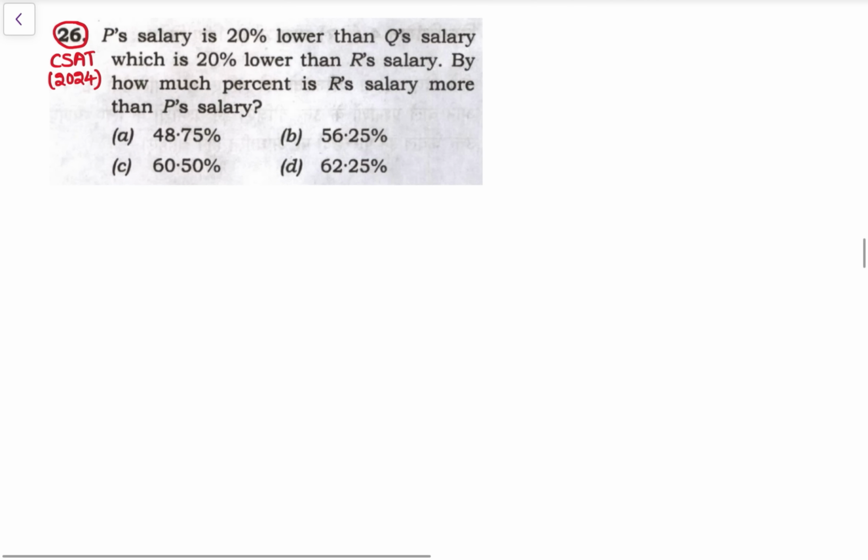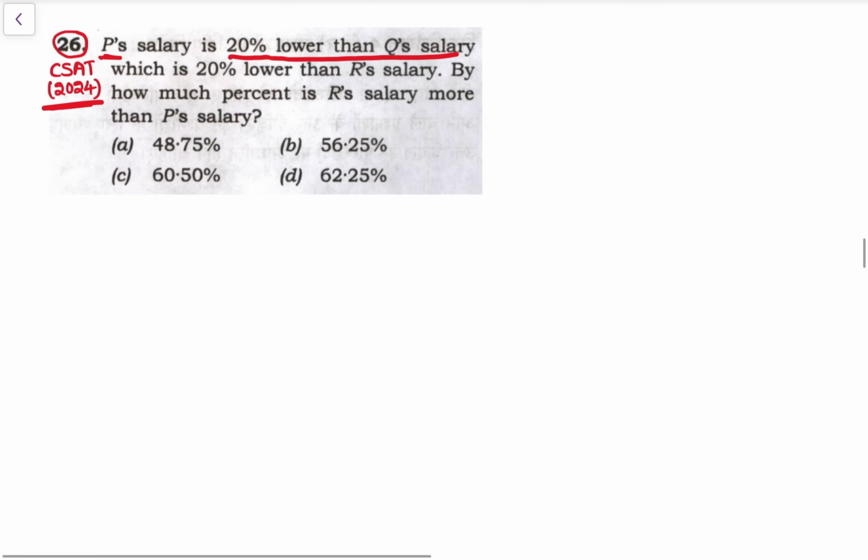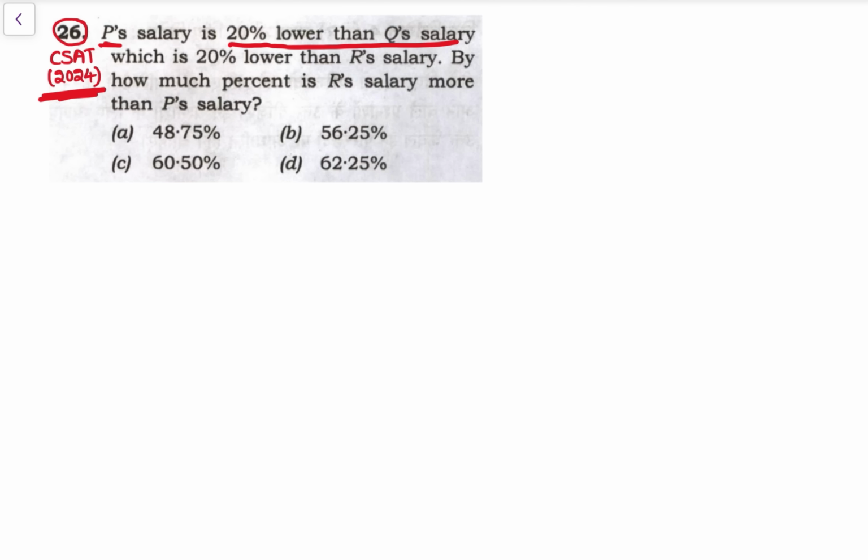Let's do one more question. This is a question asked in CSAT paper 2024. अब देखो CDS में ये क्वेश्चन पूछा है 2011 में, CSAT में कब पूछा, 2024 में. That's why we need to be aware of किस तरीके का क्वेश्चन कहाँ पूछ रहा है, क्योंकि उस तरीके का क्वेश्चन यूपीएससी CSAT पेपर में भी आ सकता है. That's why I try to incorporate questions from CDS, SSC CGL exams जो relevant है CSAT पेपर के लिए.